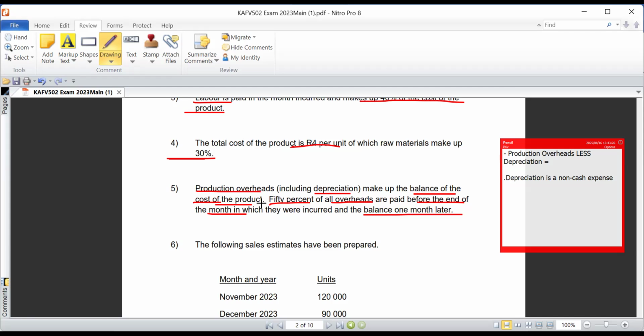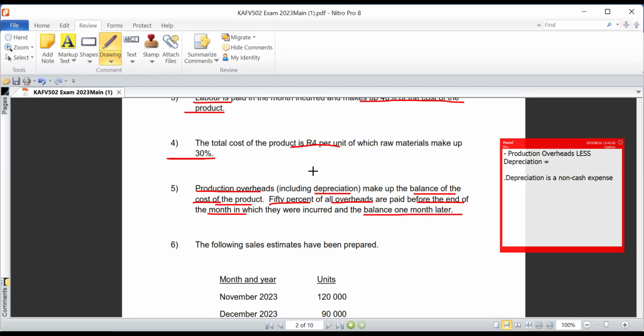So what do they mean when they're saying it makes up the balance of the cost of the product? It's very simple. If you look at the cost of the product, there's 30% raw material. So first of all, we have to determine that 70% of that cost. That's what is making up the production overhead they are talking about.